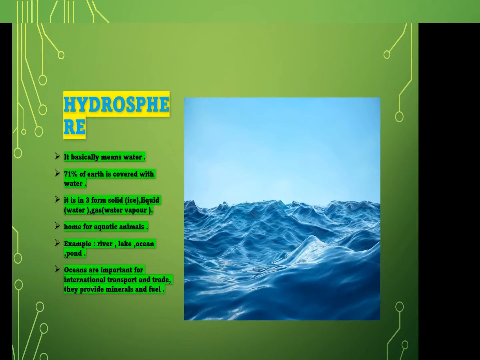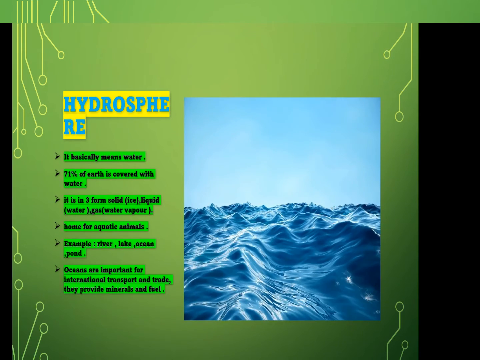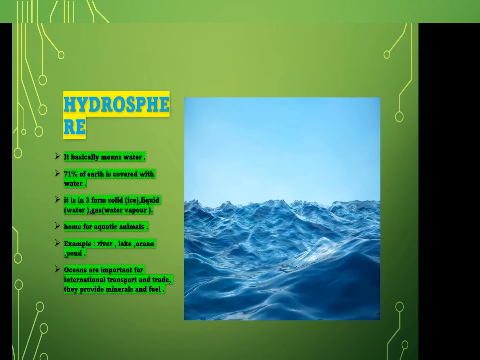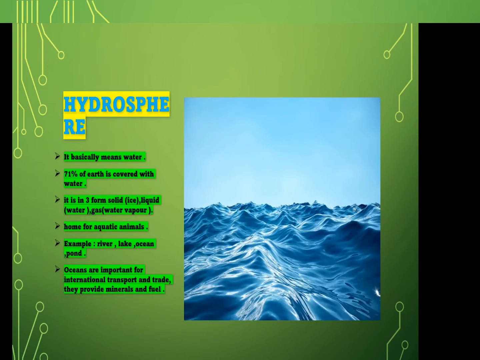All forms of life on the earth depend on water. Even human beings depend on water because water is useful for drinking and many other things such as cooking, bathing, brushing.